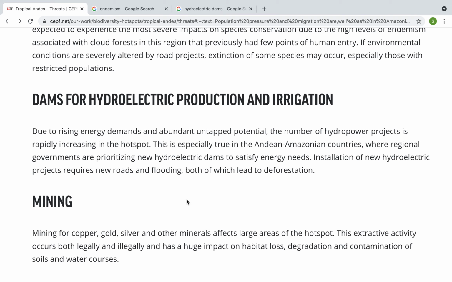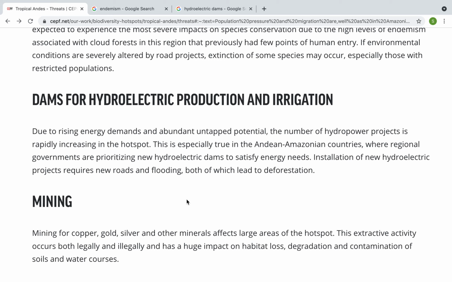Our next section is dams for hydroelectric production and irrigation. Due to rising energy demands and abundant untapped potential, the number of hydropower projects is rapidly increasing in the hotspot. This is especially true in the Andean Amazonian countries, where regional governments are prioritizing new hydroelectric dams to satisfy energy needs. Installation of new hydroelectric projects requires new roads and flooding, both of which lead to deforestation.